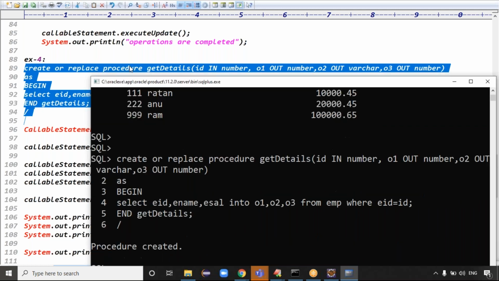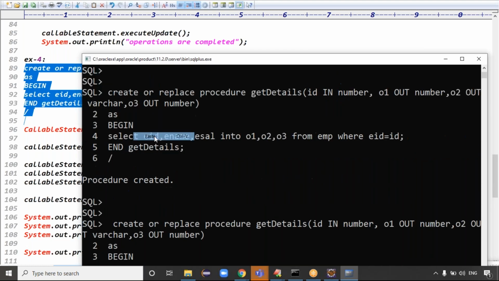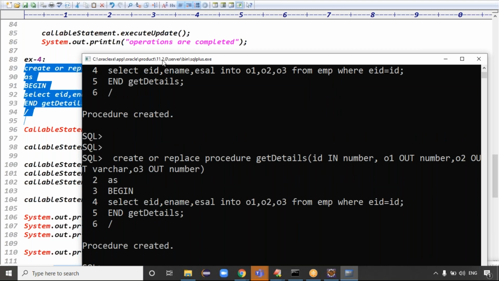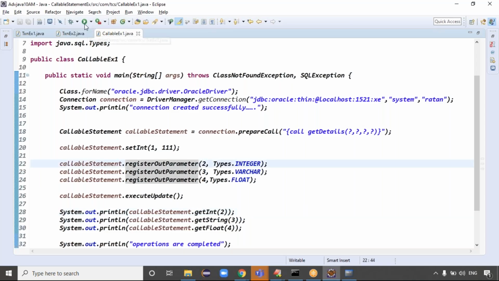So you are clear now. Edit is there, paste is there, and it will be pasted here. The procedure is created. Then you can execute this procedure, guys, and see the output. You will get the complete row, which means for the triple one you get the corresponding name and corresponding salary.